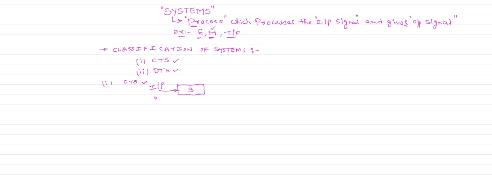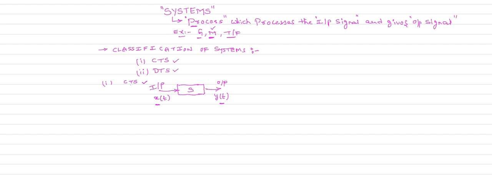This input is x of t, because it is a continuous time system, and it will produce the output, which is represented by y of t. This is the standard notation of this system. If it is an input, it is represented by x of t. If it is an output, it is represented by y of t. Throughout the subject, x of t is our input, y of t is our output.